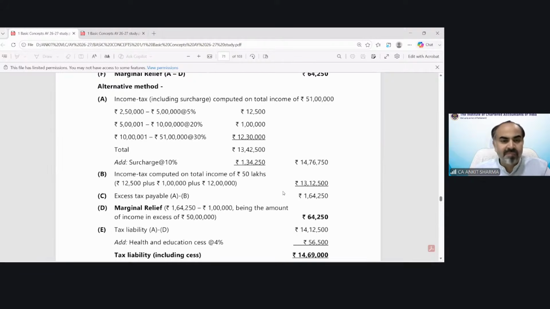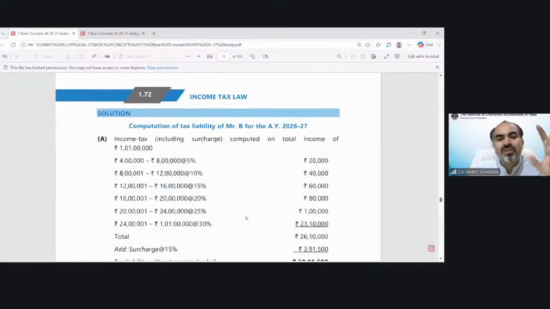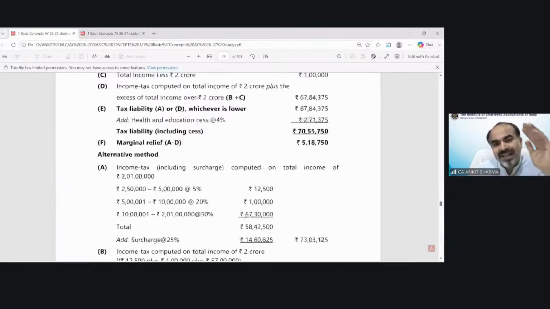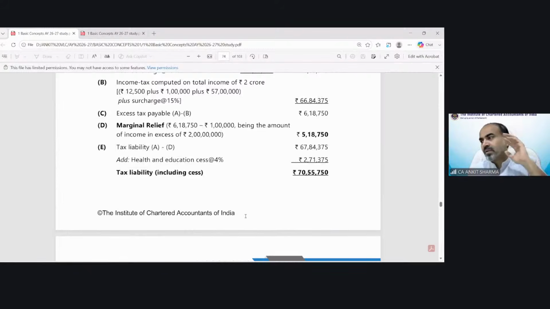So you can follow the horizontal type of method I have told you. If you apply that, it would be easy for you, and that is the alternative method. So always match your solution, whatever I have told you, with the alternative method given in the illustrations. You can solve all the illustrations, test questions and knowledge questions, etc.